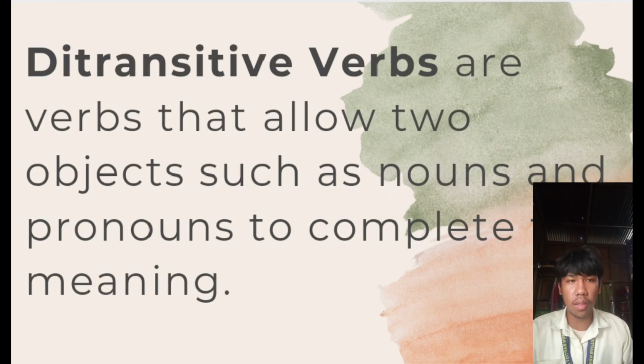Next is the ditransitive verb. The ditransitive verbs are verbs that allow two objects, such as nouns and pronouns, to complete the meaning. And the ditransitive verbs take both a direct object, or receiver of the action, and an indirect object, or who or what benefits from the action.